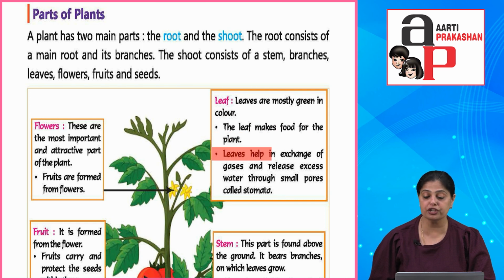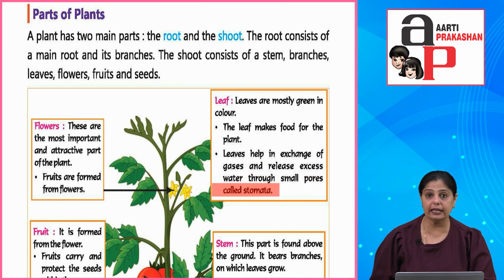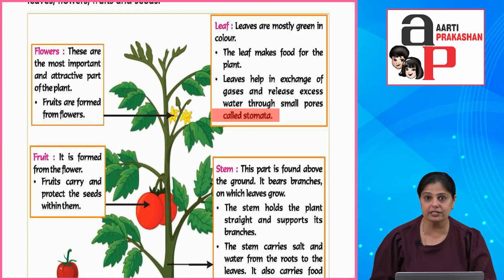Leaves help in exchange of gases and release excess water through small pores called stomata. अगर आप लीफ को देखोगे, ग्रीन लीव्स को देखोगे तो उसके ऊपर देखोगे छोटे छोटे पोर्स बने हुए. ओके, नाउ दीज पोर्स जो होते हैं ना, इसकी वजह से एक्सचेंज ऑफ गैसेस होता है. So, what is it that the trees do? They take in carbon dioxide and give out oxygen.